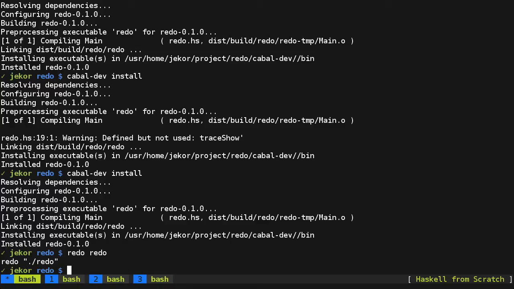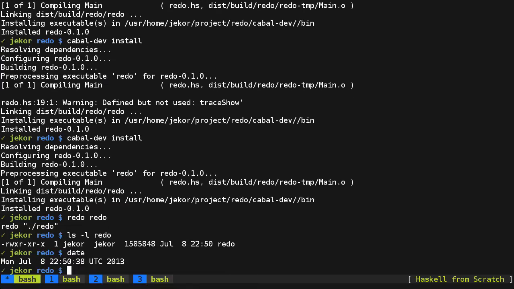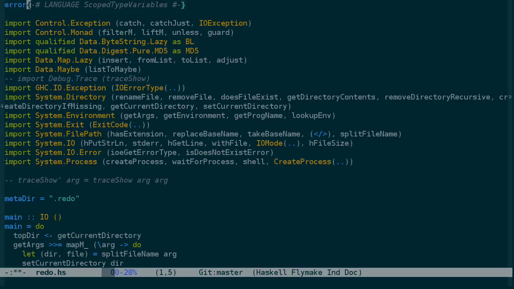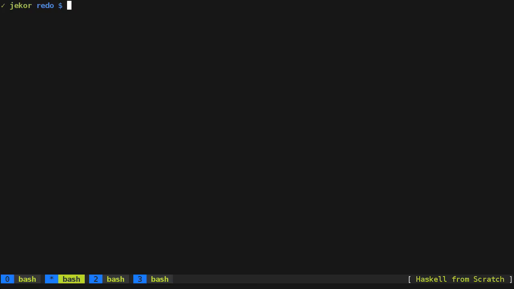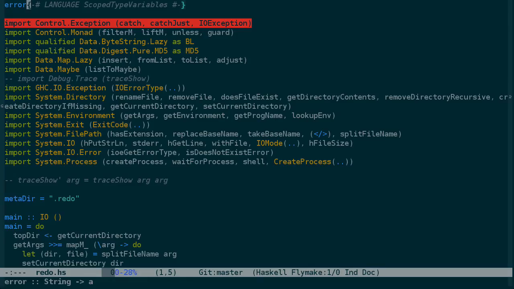And we get the same type of output as before. And if we look at the redo binary and the current time, you can see that it's been updated correctly. But what happens when there's an error in the file, like a syntax error, and we try to redo? Well, in this case, it worked, but only because the move failed, because our script didn't check.